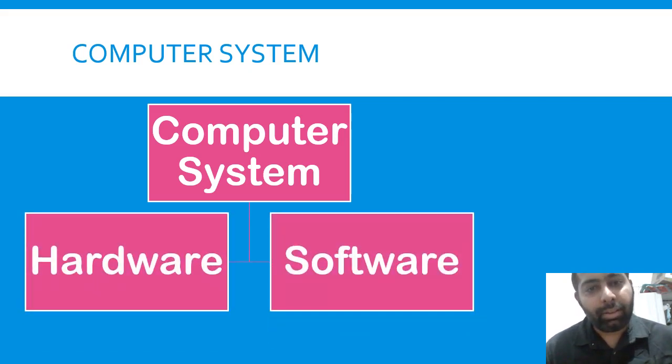Hardware is any physical part of the computer system that we can touch, that we can hold. Software is the set of instructions, or we can call it programs, that are used to perform some task on computer. So computer system is a combination of hardware and software.